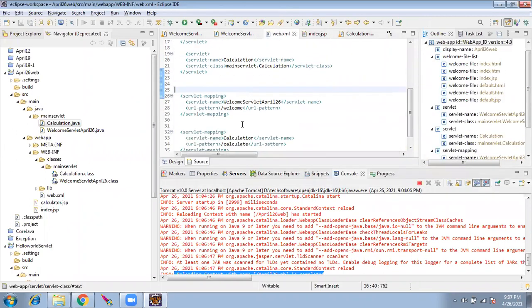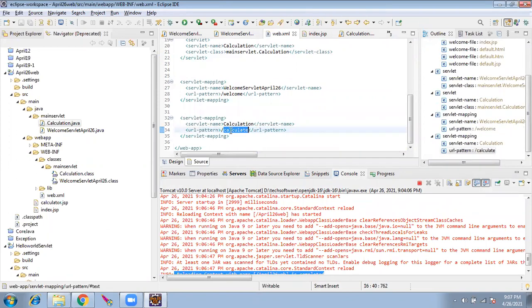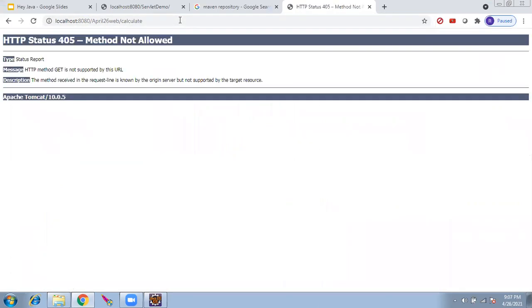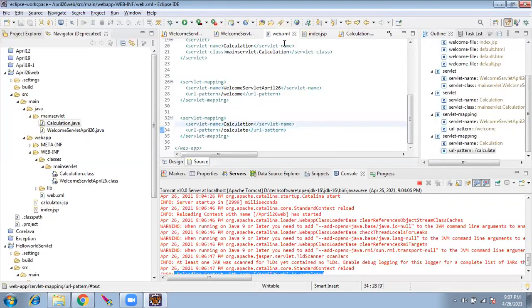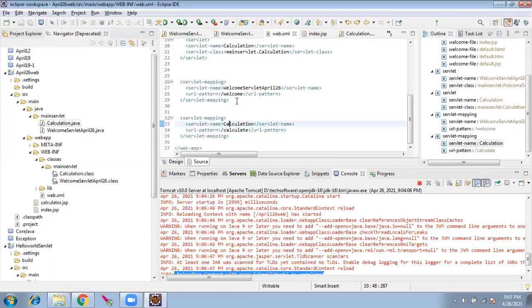We also had one more servlet, calculate. Let's try calculate and see. If I call calculate, method not allowed. Get is not supported. What is the problem? If we go here, do get, we have this correctly configured.